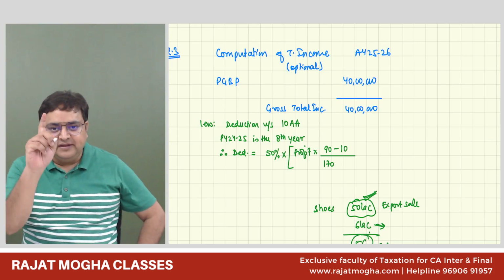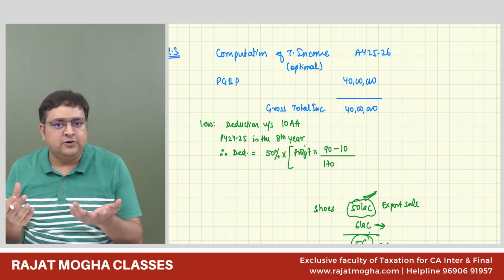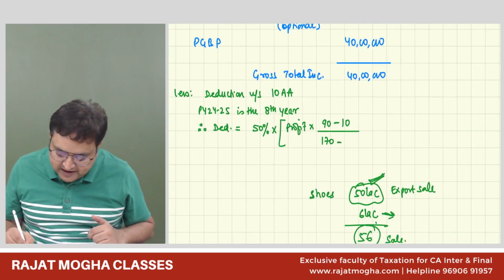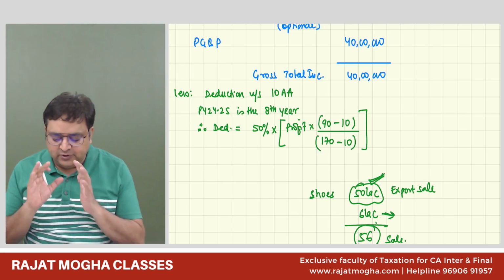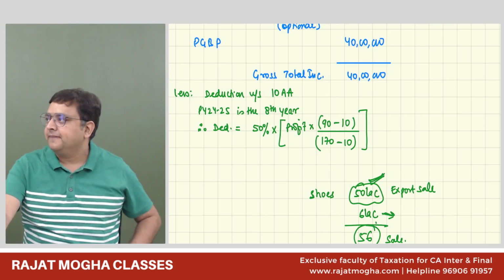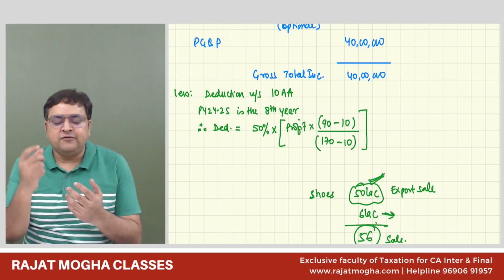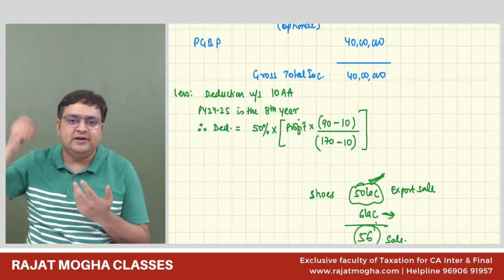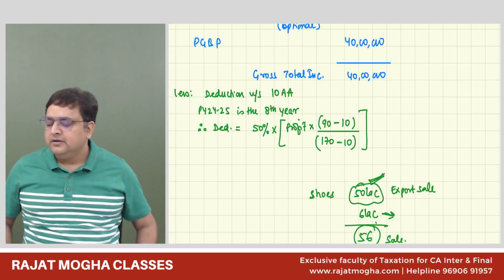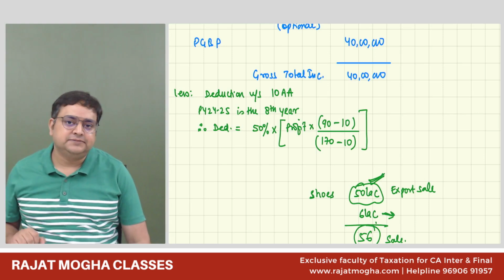And please don't make this mistake, because what is export turnover? Export turnover is part of total turnover also, right? So it should be subtracted from there as well. Everybody is getting it? 90 minus 10, 170 minus 10. Anybody has doubt in 170 minus 10? Because export sale is part of total turnover. So if I have added 10 lakh rupees extra in export sale, obviously my total turnover would also have increased by 10 lakh. So please, from numerator as well as denominator, subtract 10, 10.